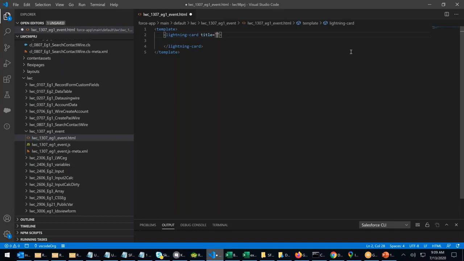I will say increase decrease button. I'm giving a title. Now inside this, I will create a lightning-layout. Inside the layout, I'll create layout items.